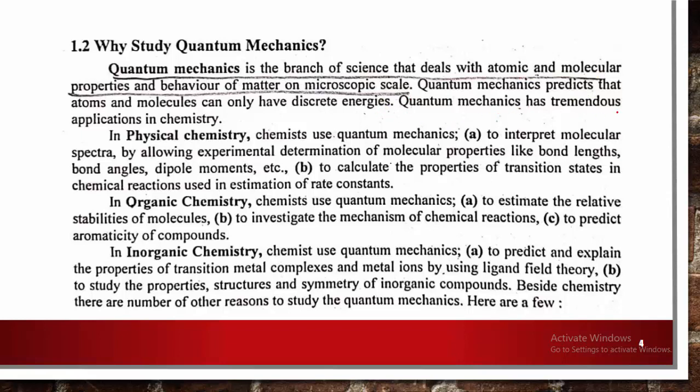Quantum mechanics has tremendous application in chemistry, in physical chemistry, organic chemistry and inorganic chemistry. In physical chemistry, quantum mechanics is used to predict and interpret molecular spectra, to determine molecular properties like bond length, bond angles and dipole moment, and to calculate properties of the transition states in chemical reactions, used in the estimation of rate constants. For this purpose, in physical chemistry, we need quantum mechanics.